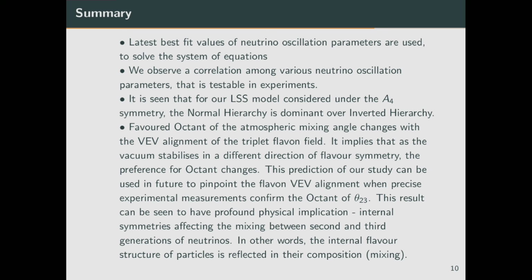Thus, to summarize, from our model we are not only able to compute the unknown neutrino oscillation parameters, that is the lightest neutrino mass, delta CP violating phase, and the Majorana phases, but also we are able to pinpoint the mass hierarchy and the favored octant of the atmospheric mixing angle θ23 for specific vacuum alignments of the triplet flavon field. This result can be seen to have profound physical implications on the internal symmetries affecting the mixing between the second and third generation neutrinos. And this model can be tested soon by neutrino experiments, so stay tuned for more progress in our work.